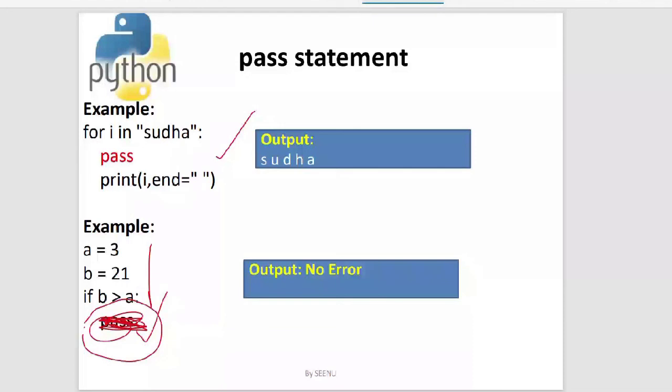Okay, right. So is it clear with the 2 cases, the 2 scenarios where exactly you will be using pass? In the first scenario, we are using pass to create a delay. And in the second case, we are using pass to ignore, not giving a block for an if. Okay, right.